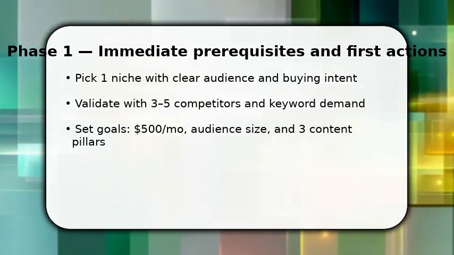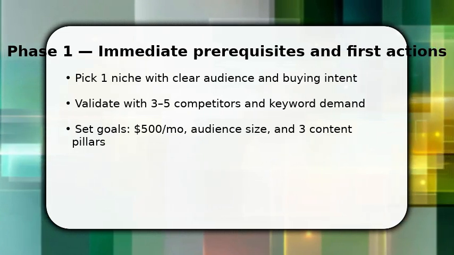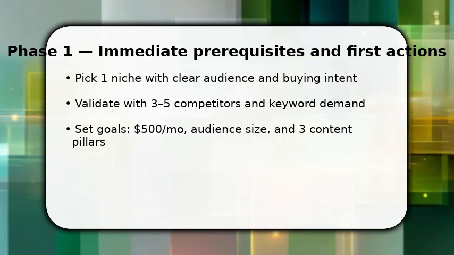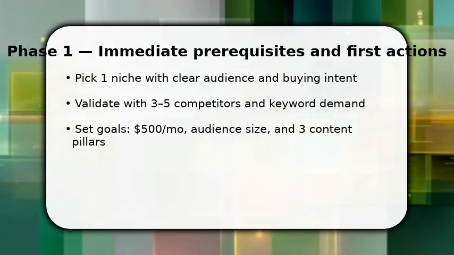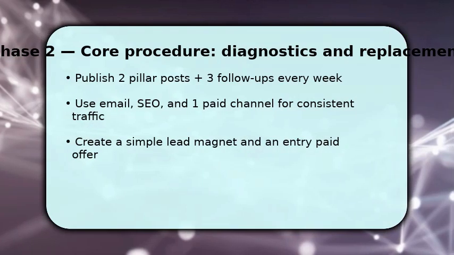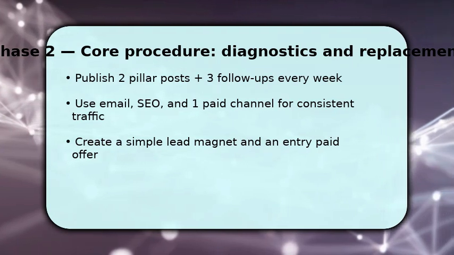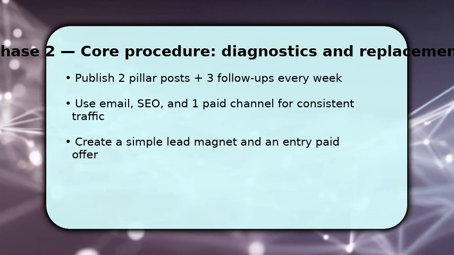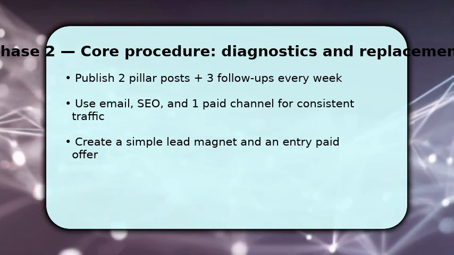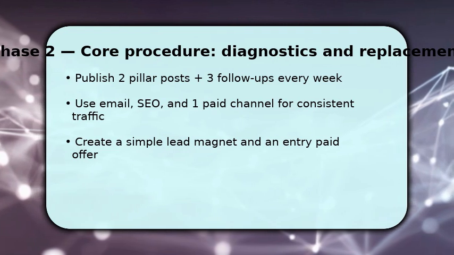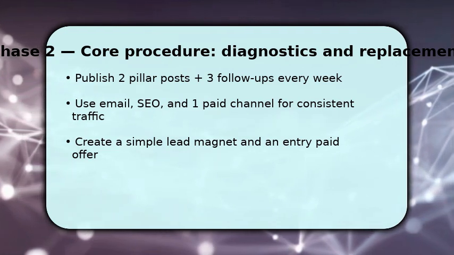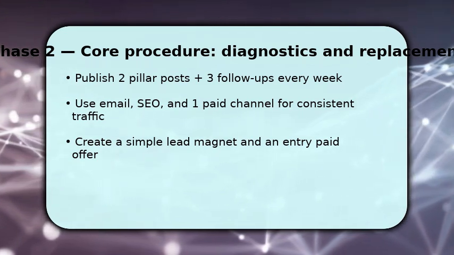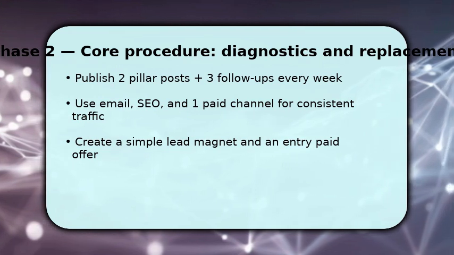Don't overbuild. Begin publishing pillar posts and an opt-in within the first 2 weeks to start traffic and list building immediately. Once you have pillars live, focus on distribution and offers. You publish 2 pillar posts and 3 related follow-ups weekly, while promoting via email, SEO, and 1 paid channel to accelerate growth. Meanwhile, create a lead magnet that solves a specific pain and an inexpensive entry offer, like a $7 guide or mini course, to convert subscribers.